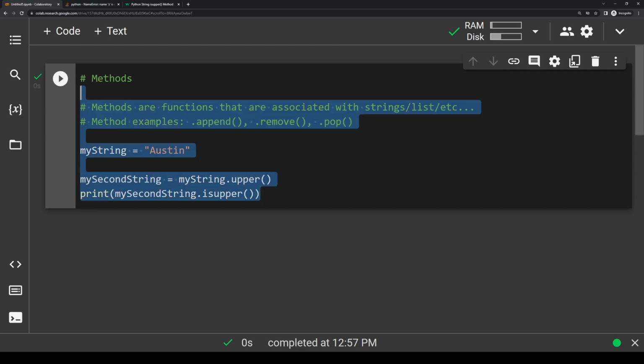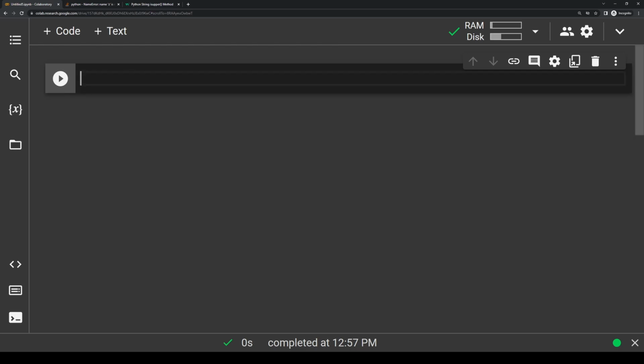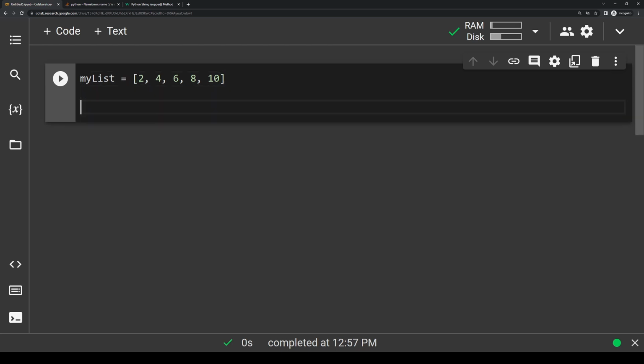So I'm going to delete this and make all this room up here free. I'm going to make a new list, call it my list. I'm going to set it equal to 2, 4, 6, 8, and 10. And let's make a new variable. Let's call it my slice list. And to slice, we're going to use the square brackets and some slicing operator, which we indicate by a colon. And I'll show you what I mean.